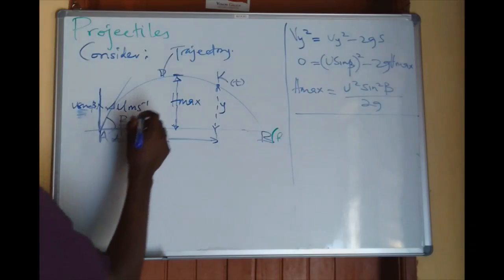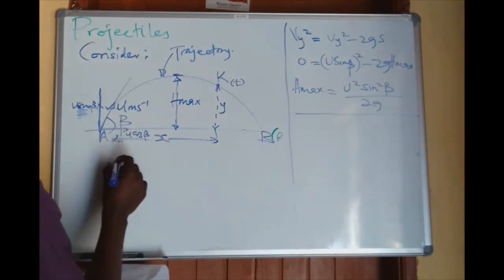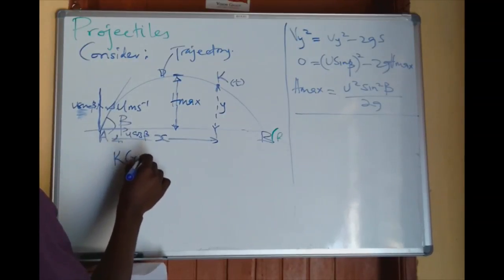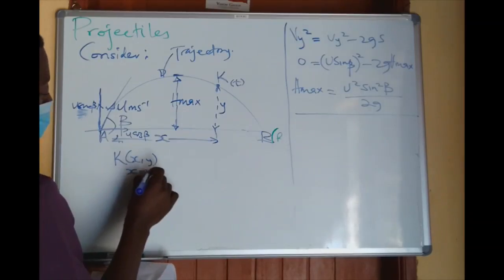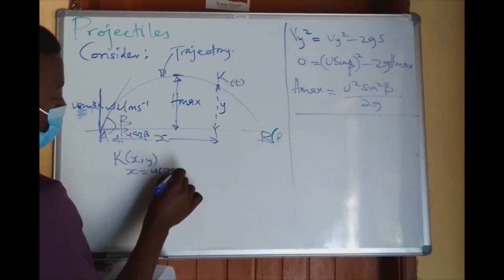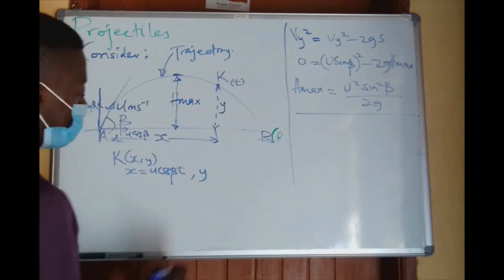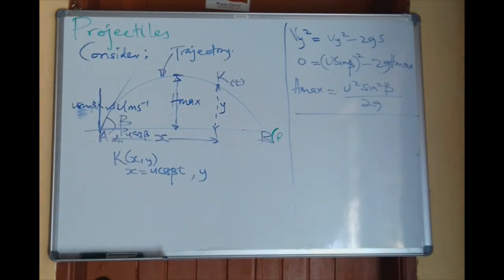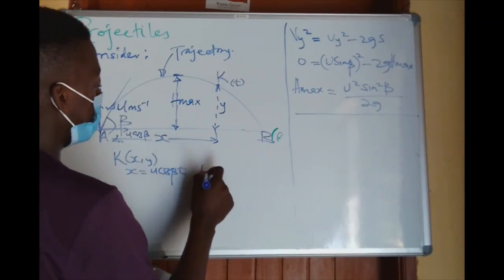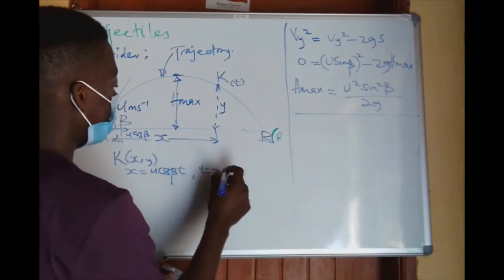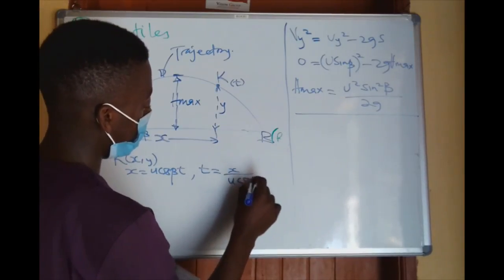This point K has coordinates x and y. We said that x was u cos beta t. So the time at that point K will be defined by x over u cos beta.